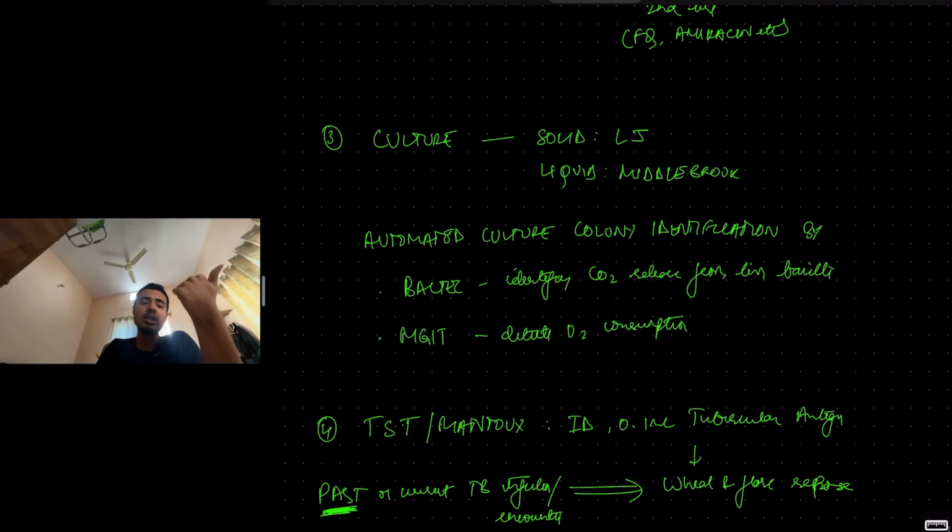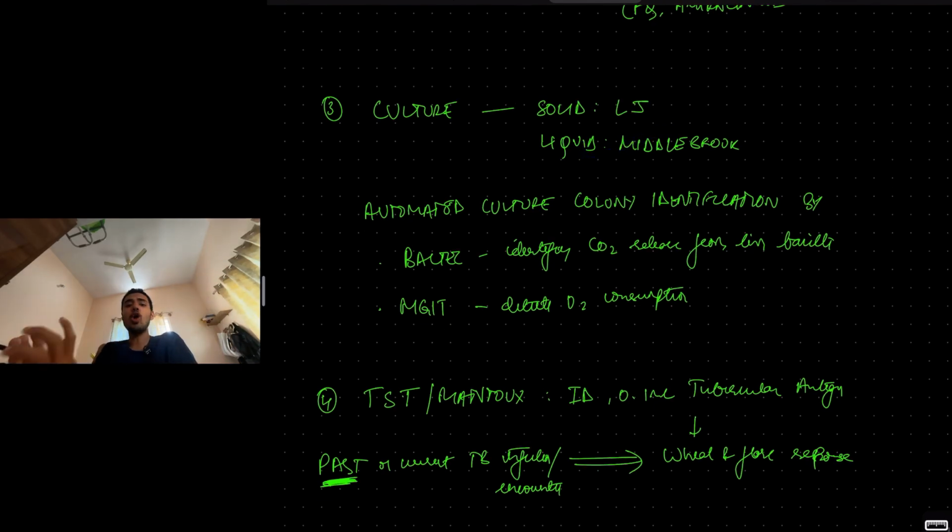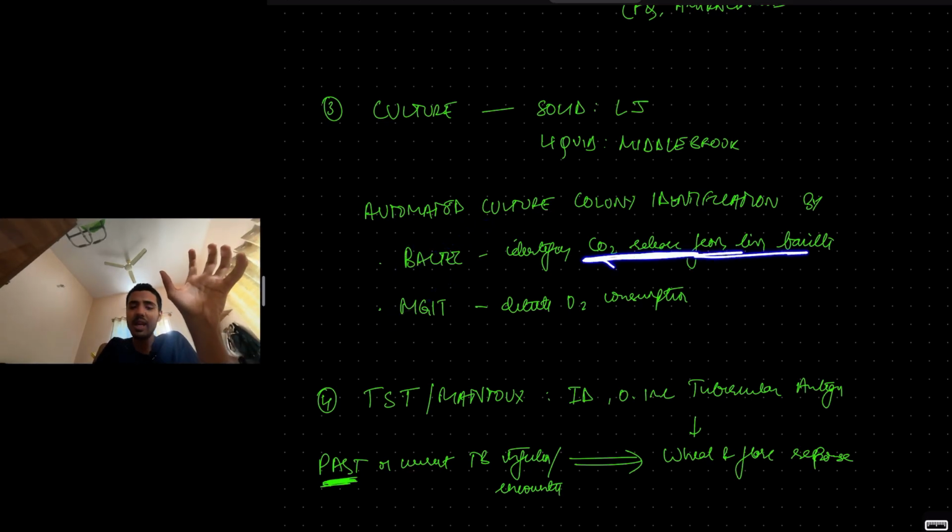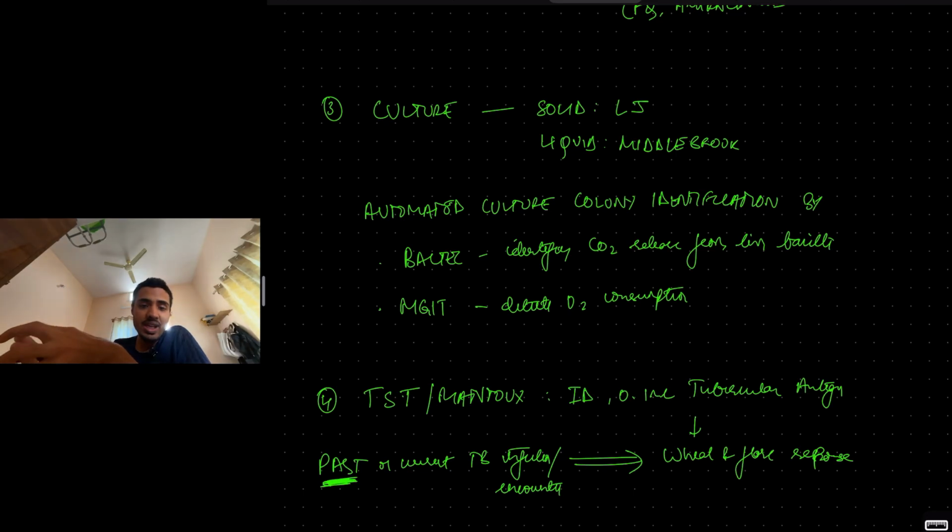See, the solid culture medium is of course LJ medium, Lowenstein-Jensen medium. The liquid culture medium is Middlebrook medium. You also have certain automated culture colony identification methods like BACTEC and MGIT. So BACTEC will identify the carbon dioxide released from the live bacilli. MGIT will detect the oxygen consumption by the live bacilli. So if there are any colonies with live bacilli, these systems can help us identify the culture colonies.